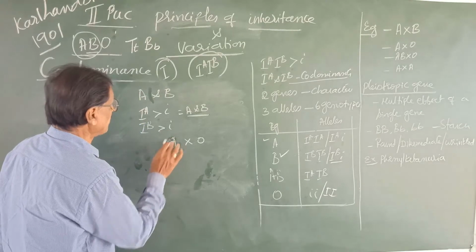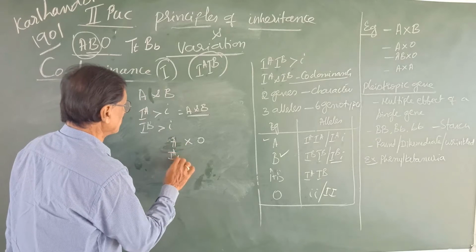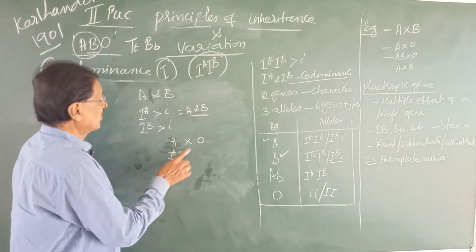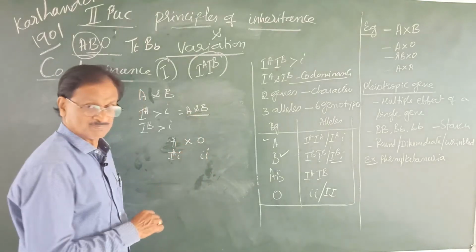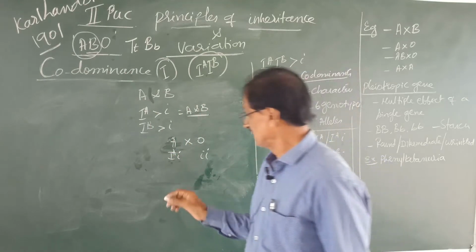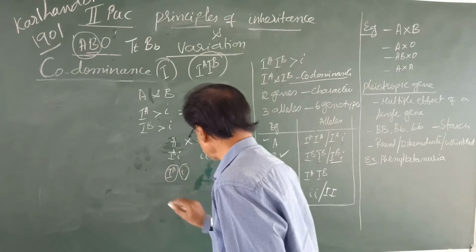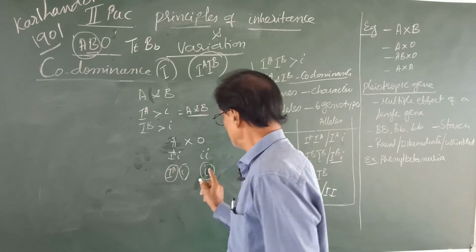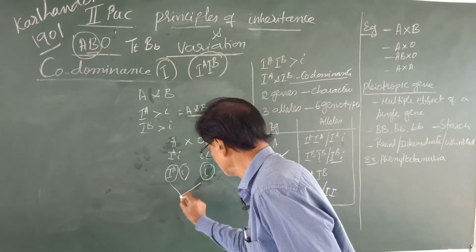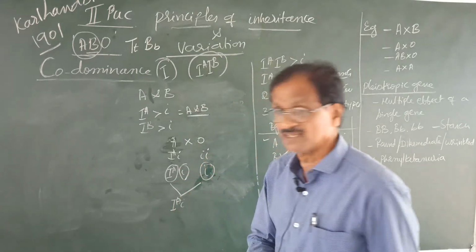Hence, what may be the possible genotype? The heterozygous genotype is capital IA and small i. How many types of gametes are there here? The gametes are capital IA and small i, and here only one, that is small i. If IA combines with small i, then we get IA small i.